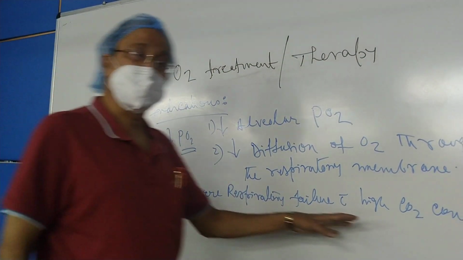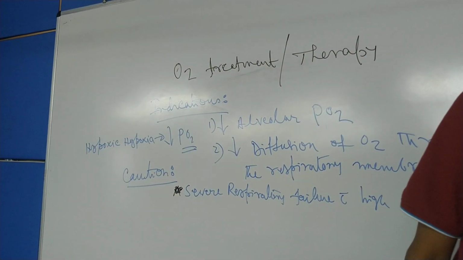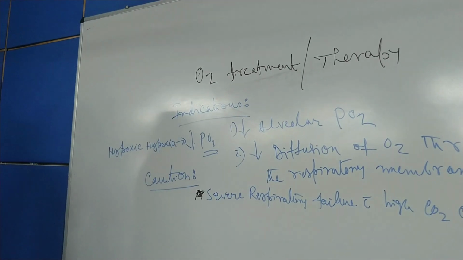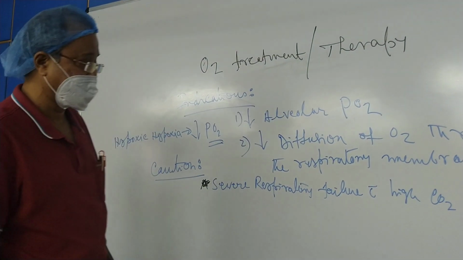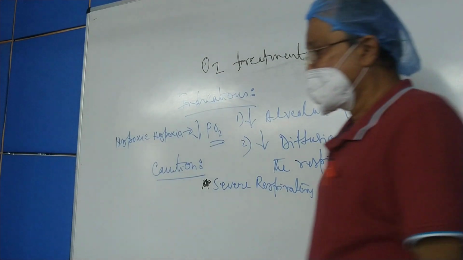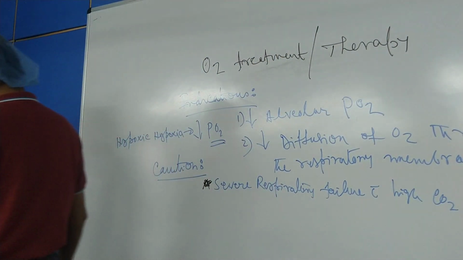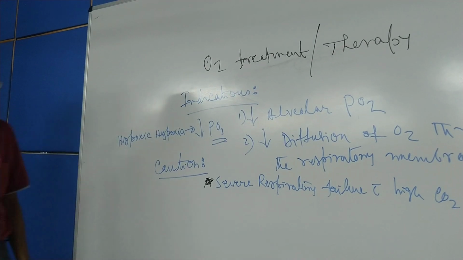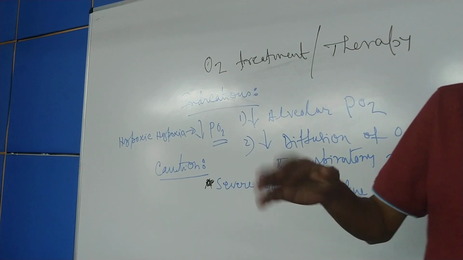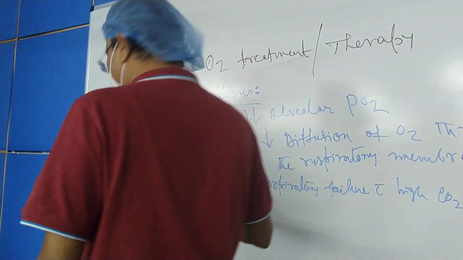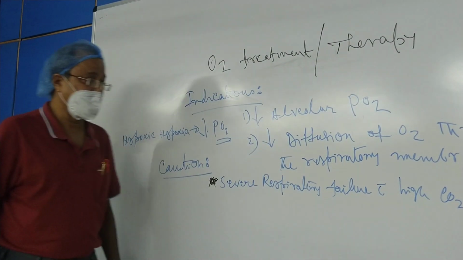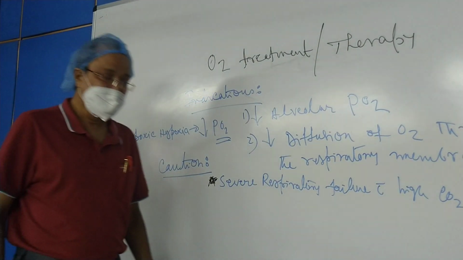If you do not consider the underlying pathophysiology, if you do not consider the role of the central and the peripheral chemoreceptors on the respiratory center, if you do not consider the role of carbon dioxide and oxygen on the different receptors, you may kill a patient by applying oxygen in this condition. So what should be the condition? The condition is severe respiratory failure with high CO2 concentration.